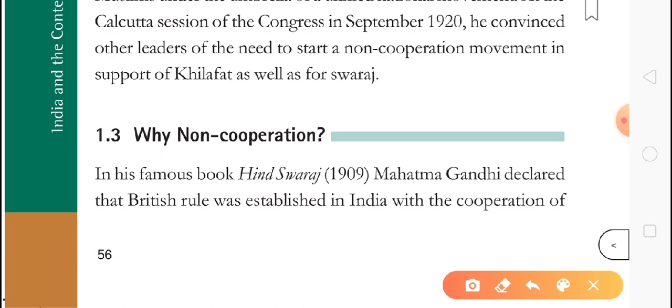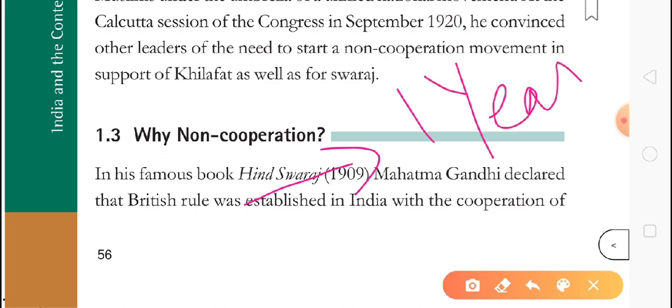So in this book Gandhiji said one thing. He said if we stop helping the British people, then within one year we can compel them, we can force them to leave our country. If nobody will help them, how will they sustain in the country?